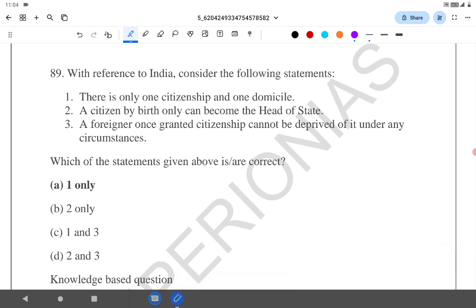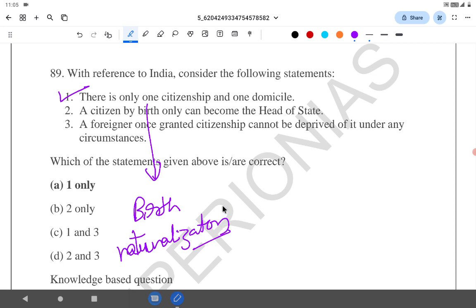With reference to India, consider the following statements. There is only one citizenship and one domicile, correct? India allows only single citizenship. So there is no dual citizenship in India, so statement 1 is correct. A citizen by birth only can become a head of the state. A citizen by birth or naturalization can become the president. 2 is wrong.